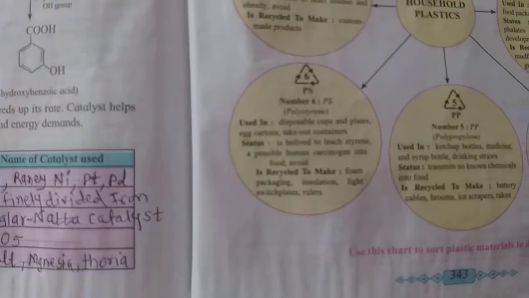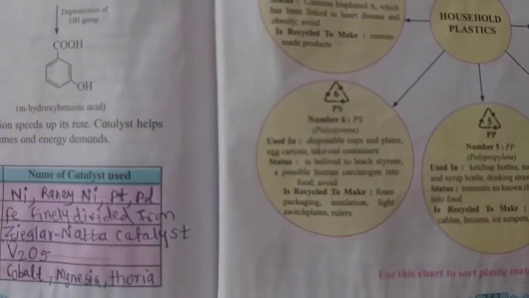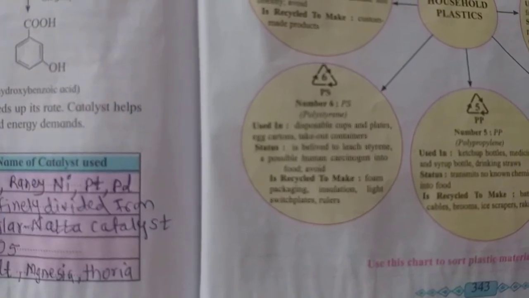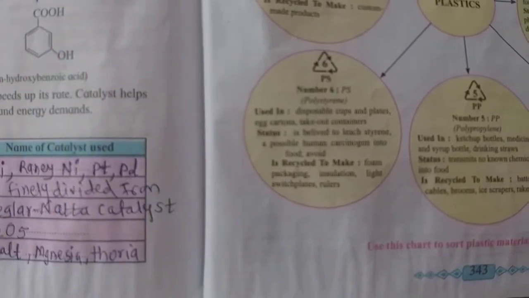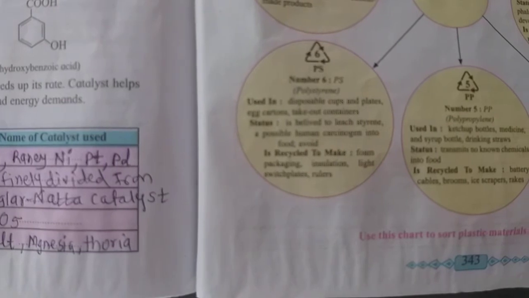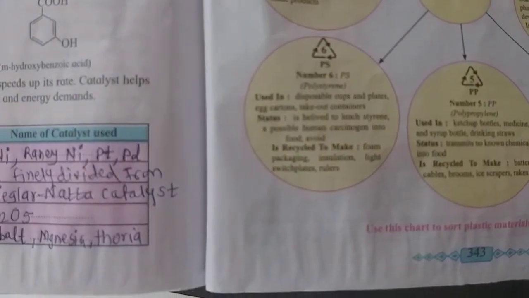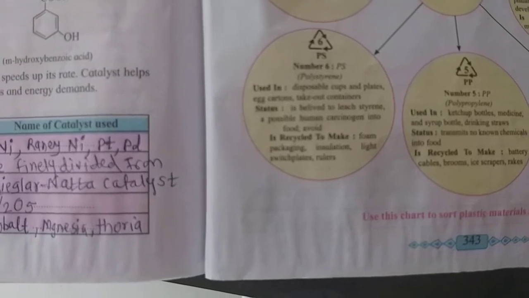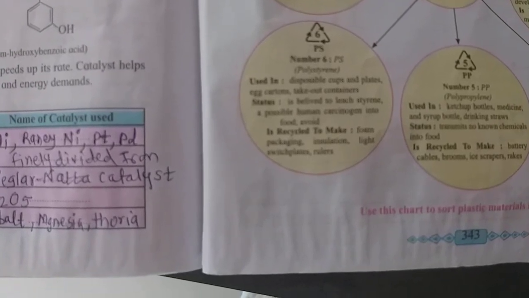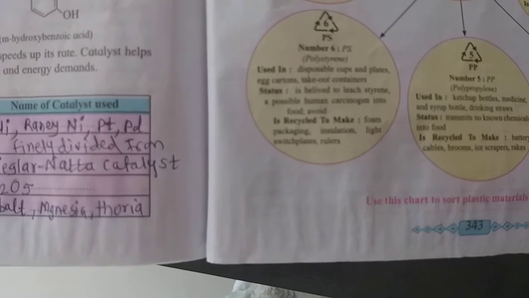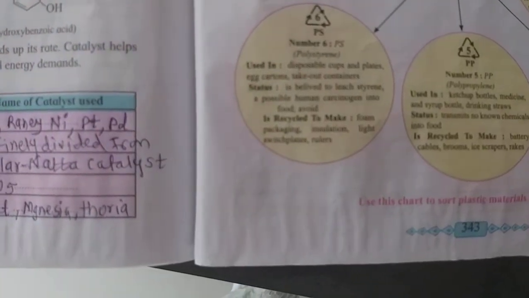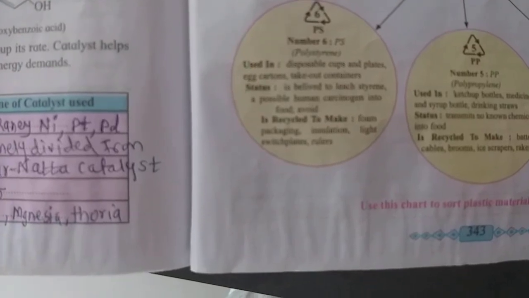Now the 6th number is polystyrene. The uses are disposable cups, plates, egg cartons, takeout containers. It is believed to leach styrene, a possible human carcinogen, into food, so it should be avoided. Recycled to make foam packaging, insulation, light switch plates, rulers, etc.